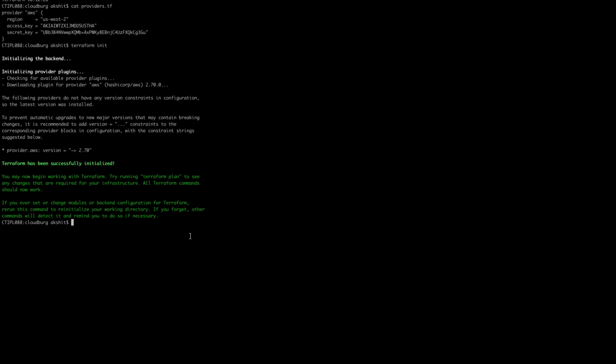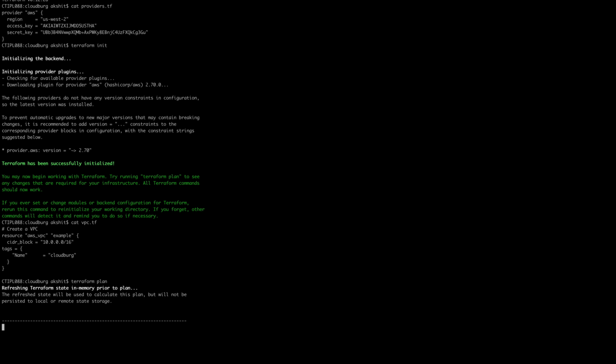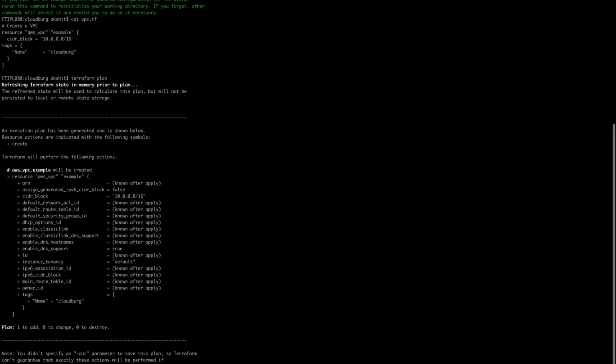Now you can create one AWS resource, let's say a VPC. I have created a simple VPC resource which has the CIDR block and the name of the AWS VPC, which is Cloudberg. So now let's run terraform plan. It is going to take some time as it will refresh the state. By running terraform plan, you can see what is going to happen.